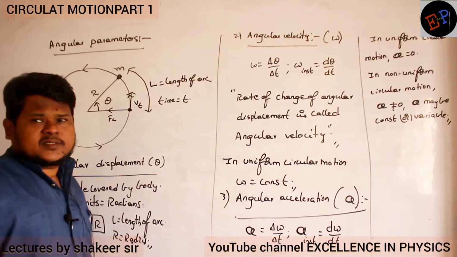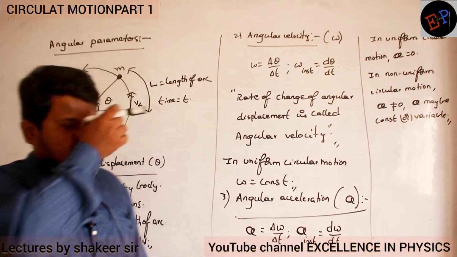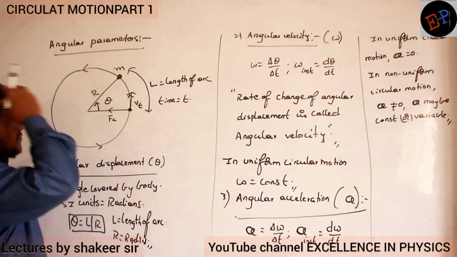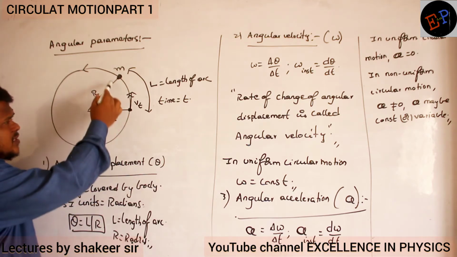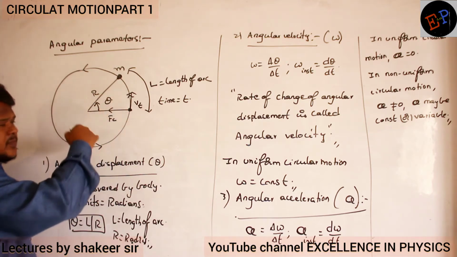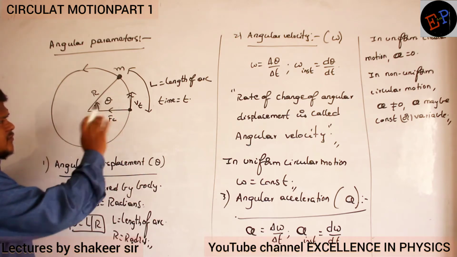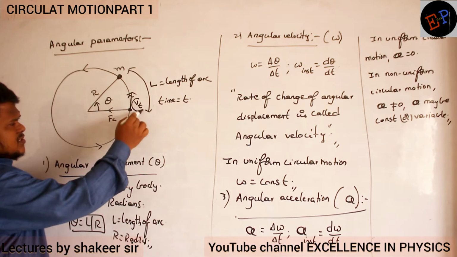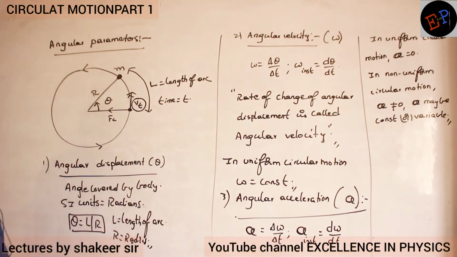So now we are discussing some angular parameters which we should understand. See, this is a circular path, in which a body of mass m is moving in a circular path with the help of some centripetal force F_c. The tangential velocity or tangential speed is V_t.